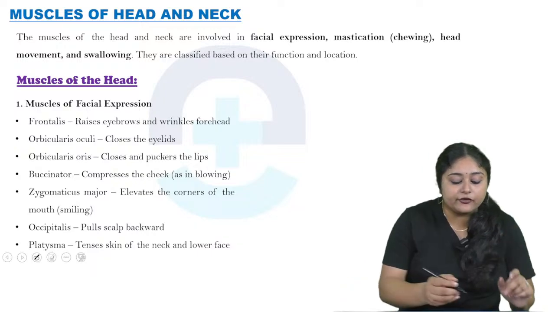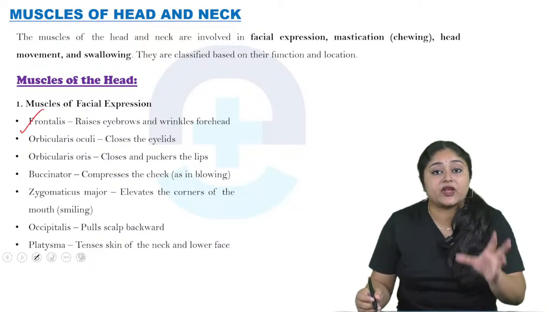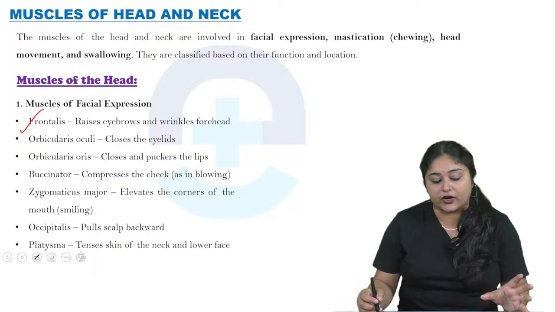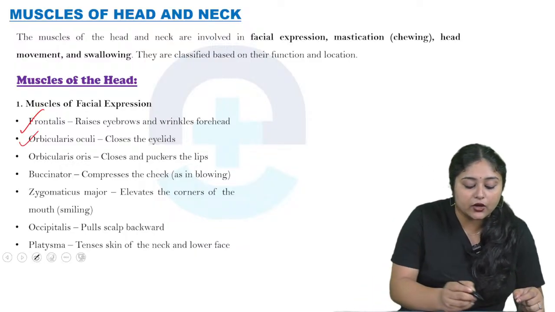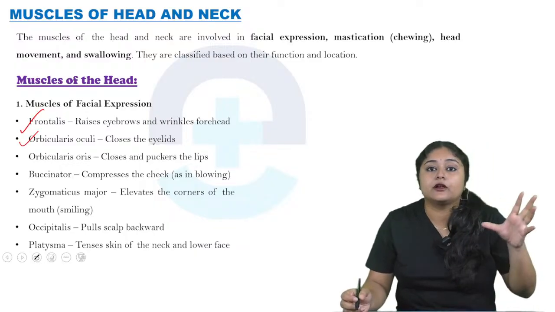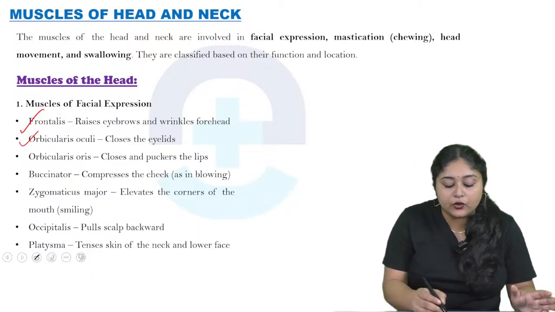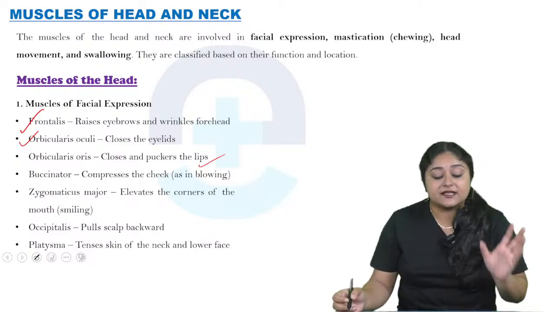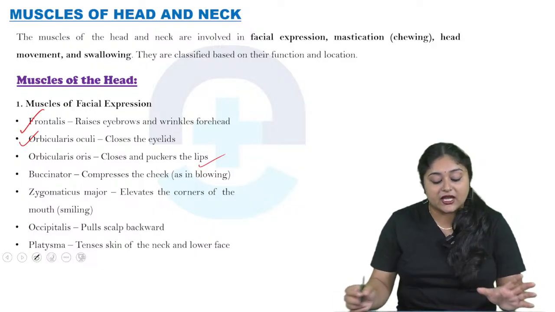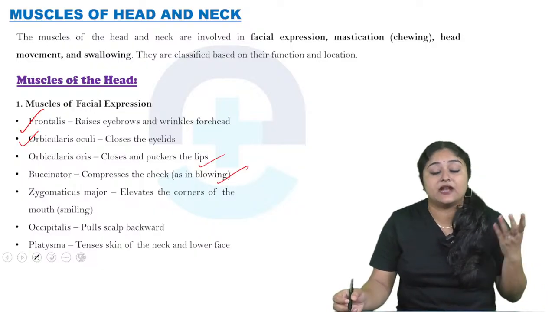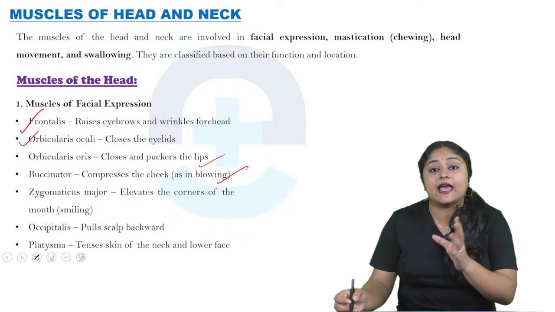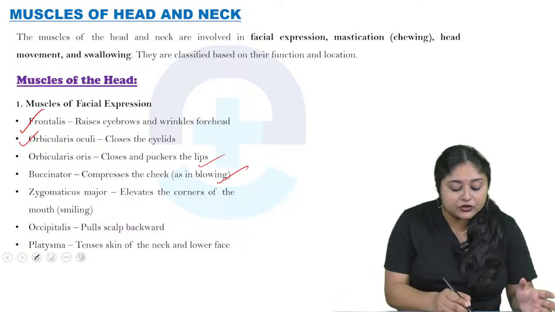First is the frontalis, which raises the eyebrow and wrinkles the forehead. Now the orbicularis oculi, which is helpful for closing the eyelids. Then orbicularis oris, which helps to close and pucker the lips. Then buccinator, which compresses the cheek as in a blowing action, as well as zygomaticus major, which elevates the corner of the mouth during smiling.